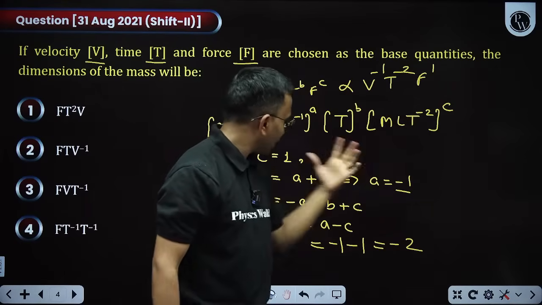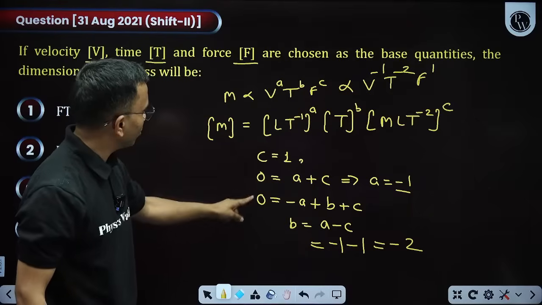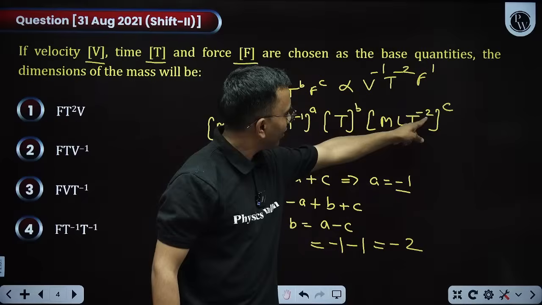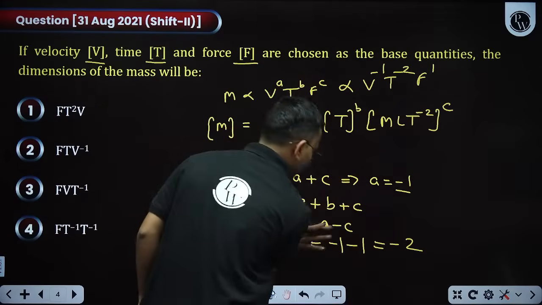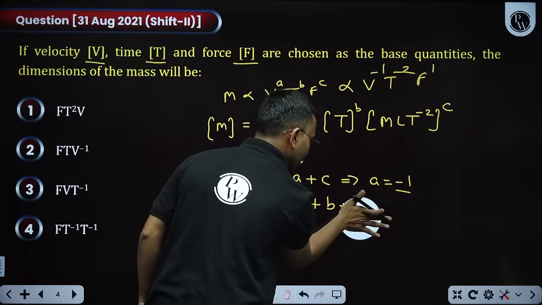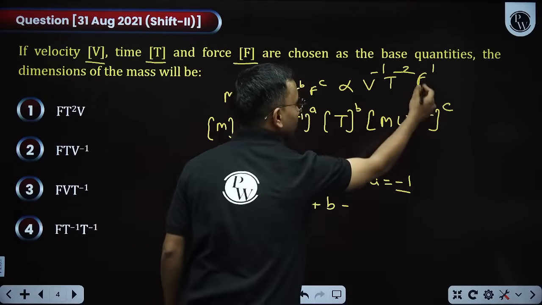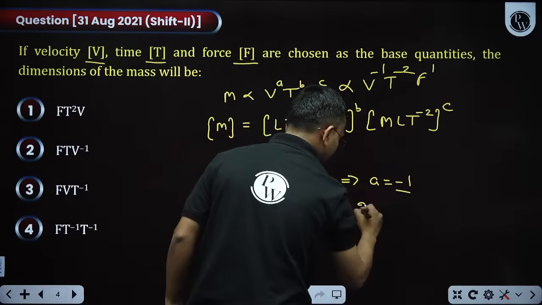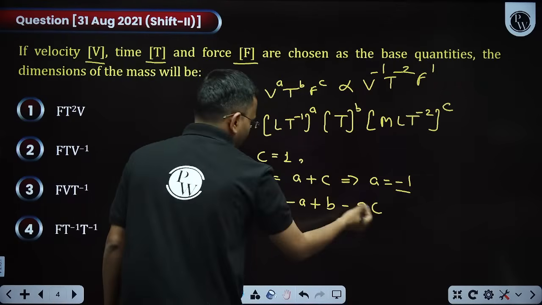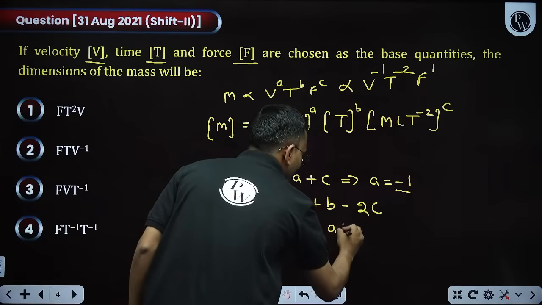Okay, A I got as minus 1. Then T to the power was 0, equal to minus A plus B, and then minus 2C. This C is wrong, it is minus 2C. From here I can find B. B equals A plus 2C.